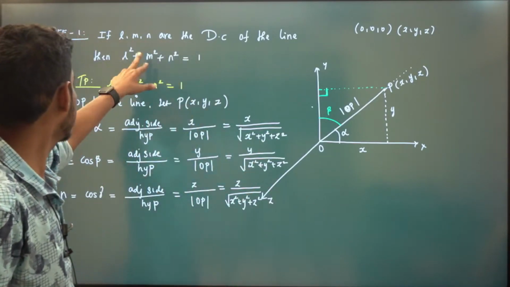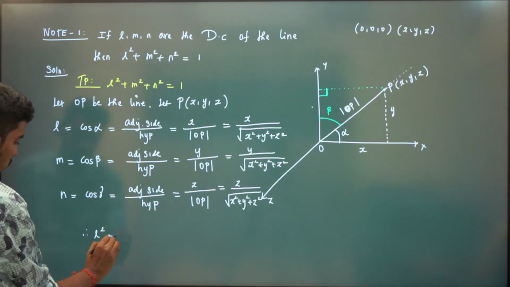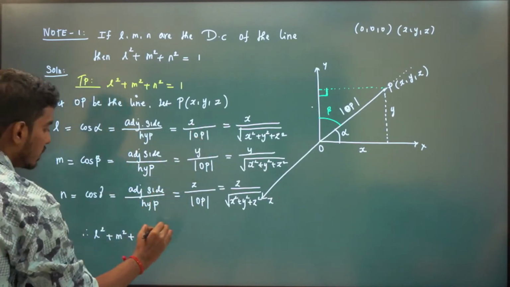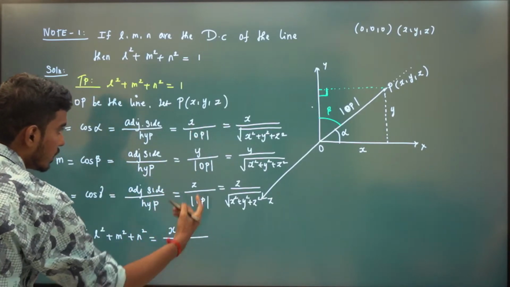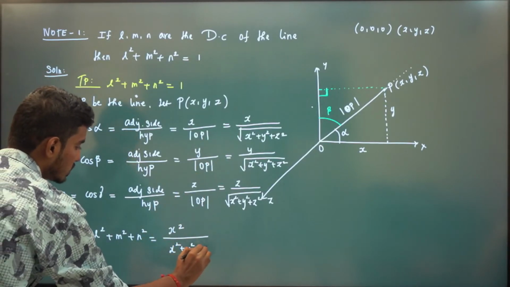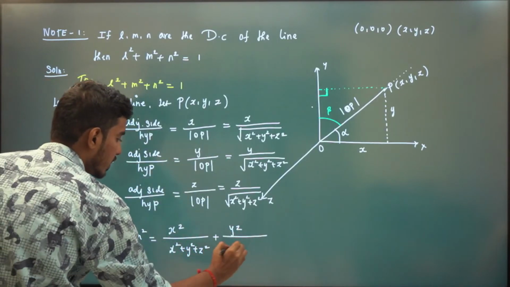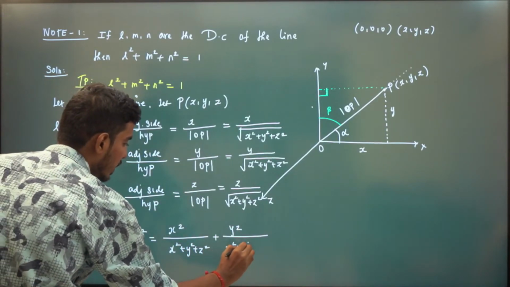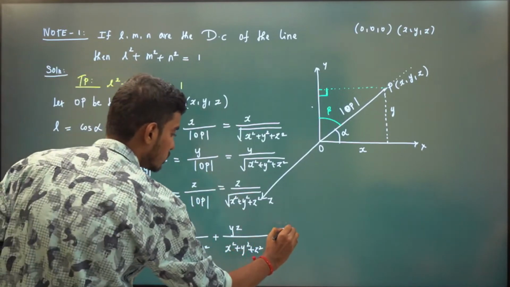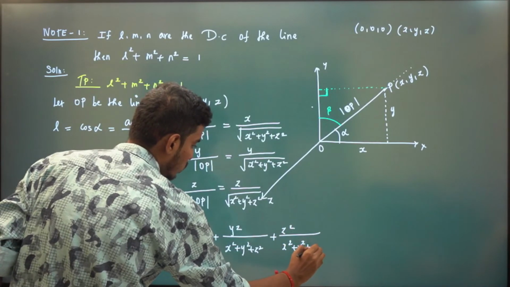Now we need to square them and add. So what about L square plus M square plus N square? L square is x square divided by x square plus y square plus z square, since on squaring the root vanishes. M square is y square divided by x square plus y square plus z square, and N square is z square divided by x square plus y square plus z square.